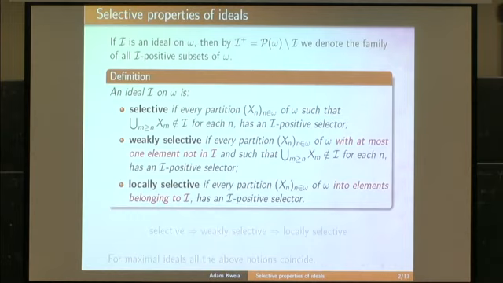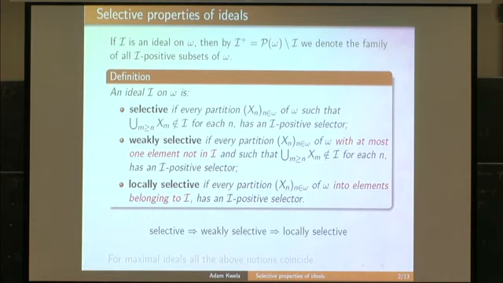In this talk, I've decided to jump from one property to another, not to focus on one particular property and study it carefully. There are two reasons for that. First of all, I wanted to show the variety of these properties and to show that a slight difference in the definition can lead to a completely different class of ideals. But the second reason is that, especially today, I should mention at least one result of Matthias, and therefore I need to talk about selective ideals.